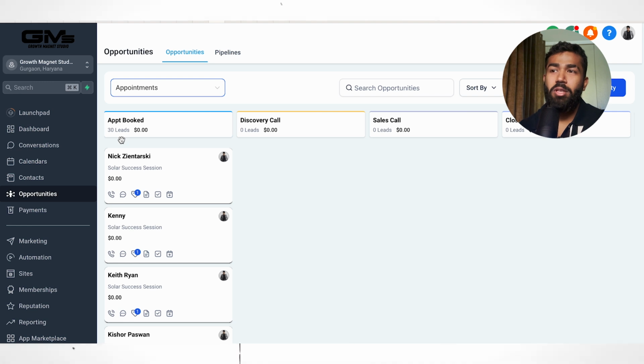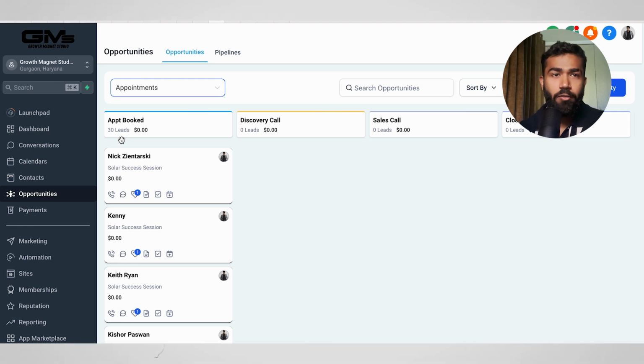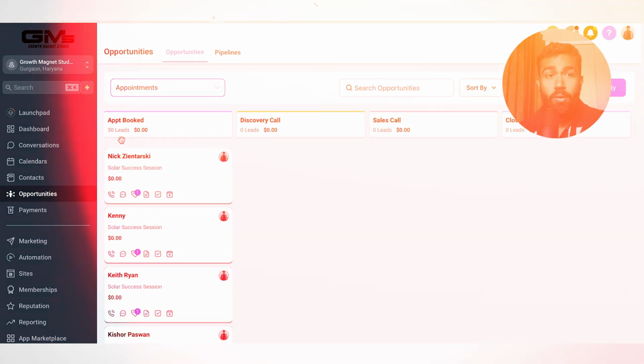So you can see it was like somewhere around, again, more than 50 to 60 appointments on GoLevel. So just think about that, guys. We booked more than 160 to 180 appointments in the last 90 days.